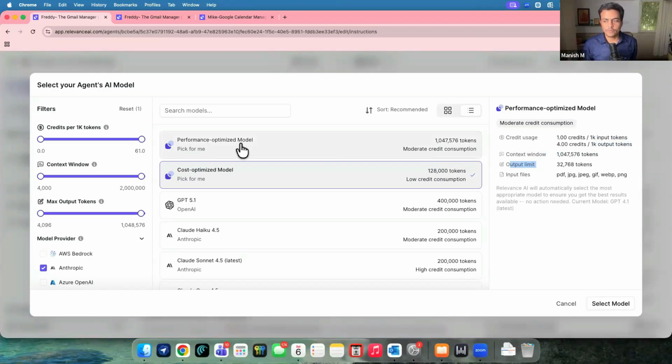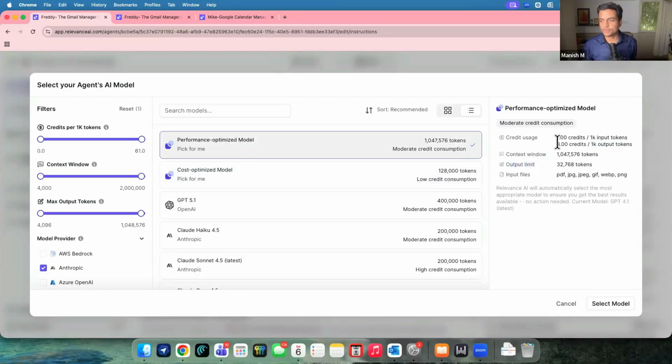If you go with, let's say, a performance optimized model, just clicking here, it says for every 1000 tokens, it's going to consume one credit, right? So even for a $29 plan, you get only 2000 credits. And for every single thousand, it's going to deduct one of them. So it becomes super expensive, similar to any O model with OpenAI, O1, O3, O4, or even GPT-5, those more intellectual models, or even Claude AI. They cost a lot, so similarly, they are charging good money.